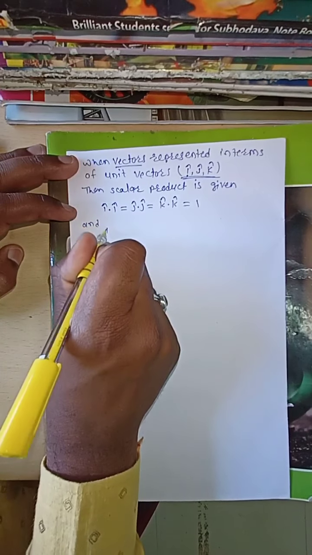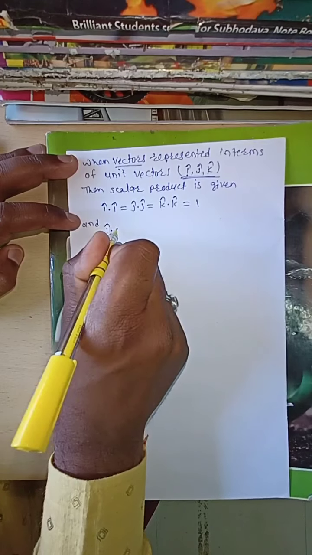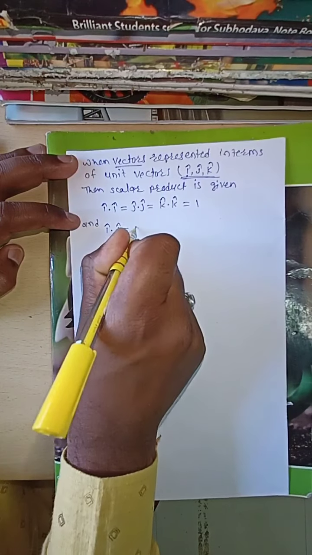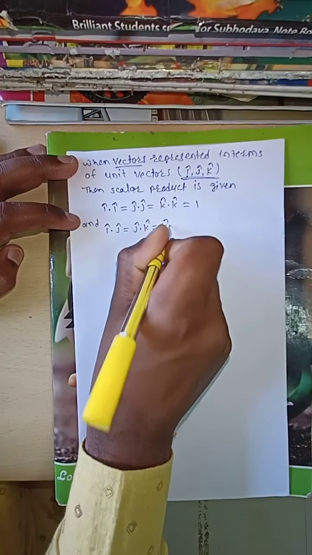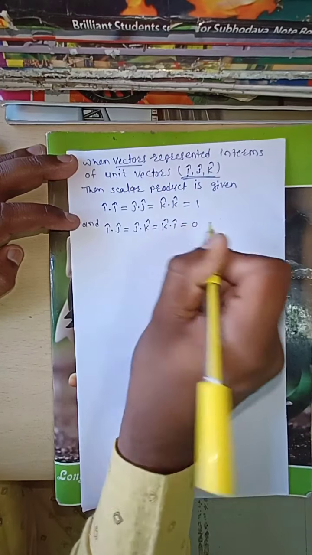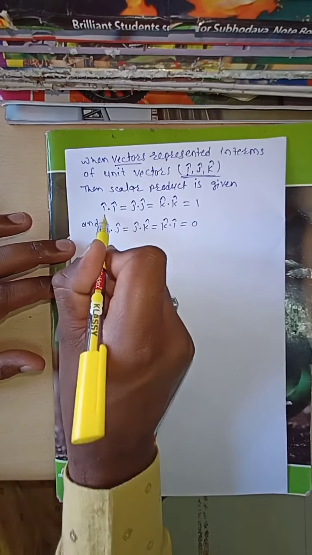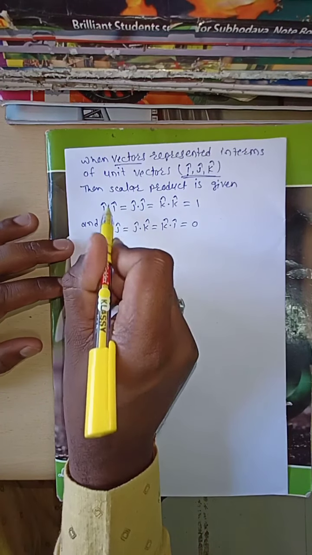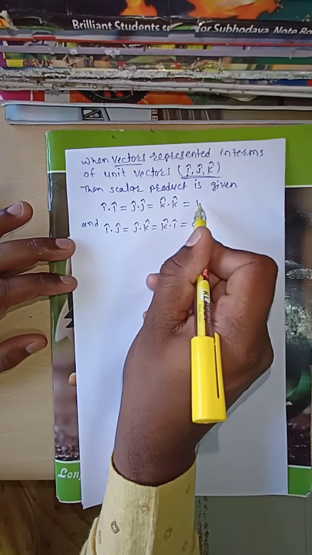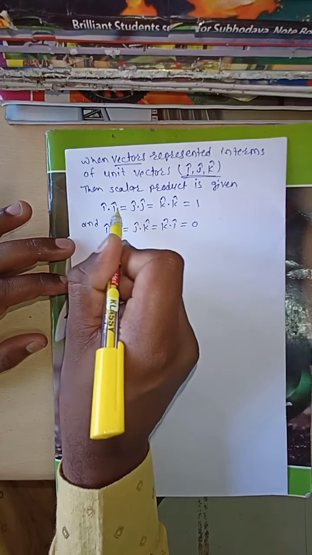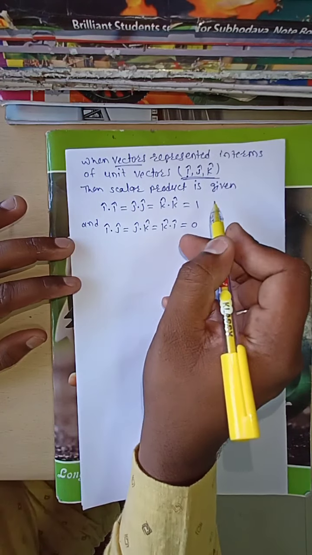And the scalar product of i cap dot j cap is equal to j cap dot k cap is equal to k cap dot i cap is equal to 0. When the unit vectors are along the same direction, their scalar product is 1, meaning i cap dot i cap, j cap dot j cap and k cap dot k cap is 1.